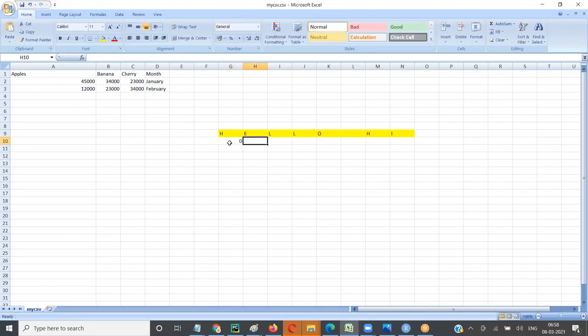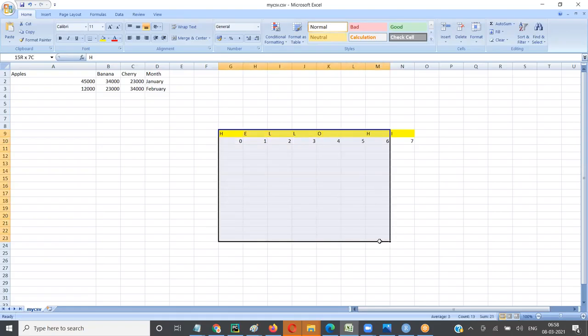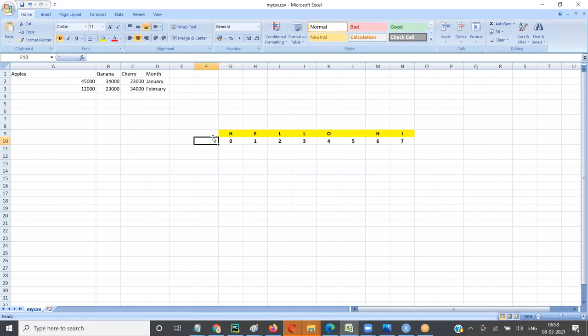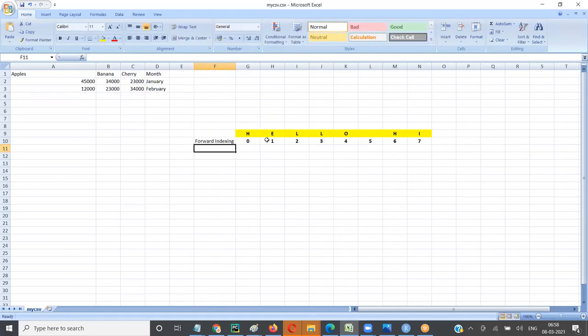E? 1. Then 2, then 3, then 4, then the blank will have position 5. This H will have 6 and this will have 7, right? So you have forward indexing. Forward indexing, you have position 0, 1, 2, 3, 4, 5, 6, 7, right?